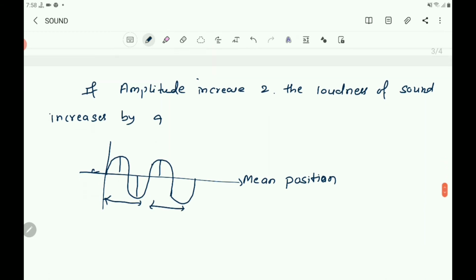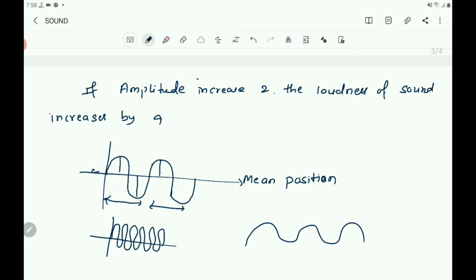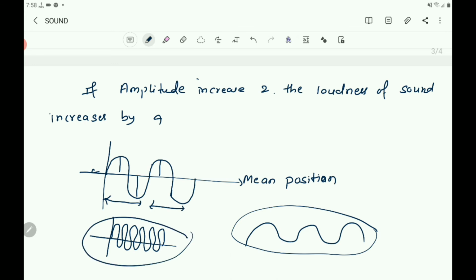And frequency means the number of oscillations per second. So if the waves are like this, the number of oscillations per second is more. If the waves are like this, the number of oscillations per second is less. Here the frequency is less, here the frequency is more. So the nature of the sound depends upon the amplitude and also its frequency.